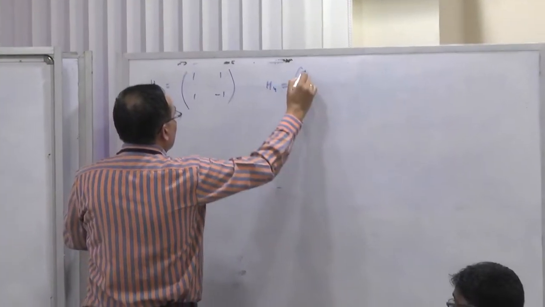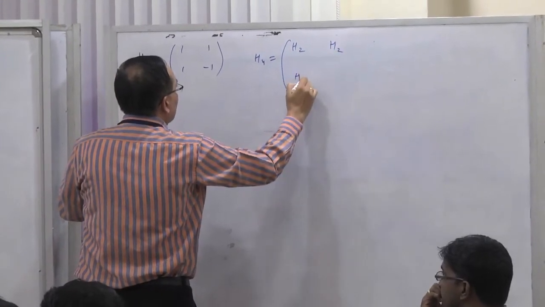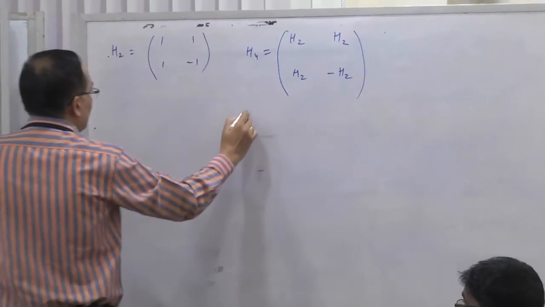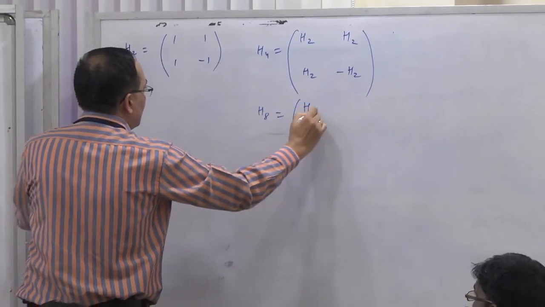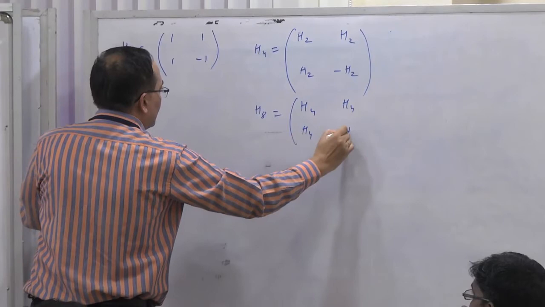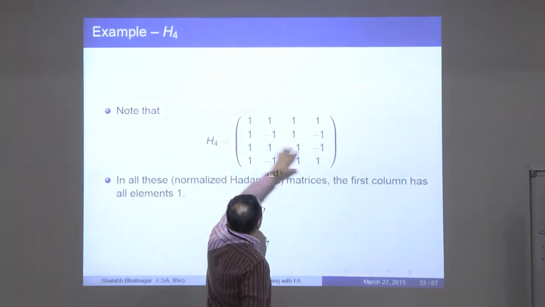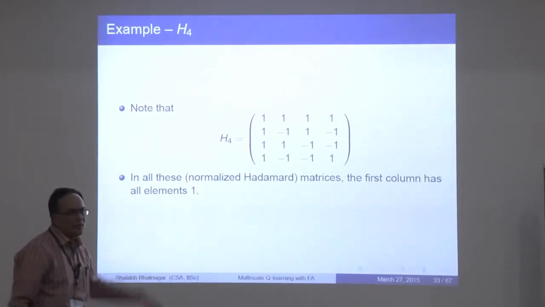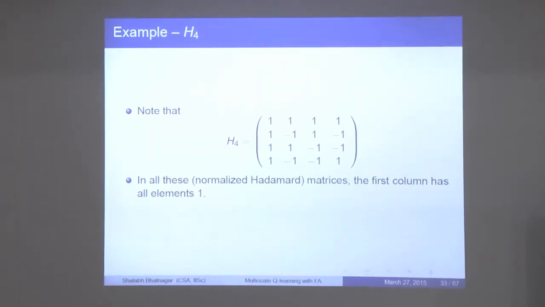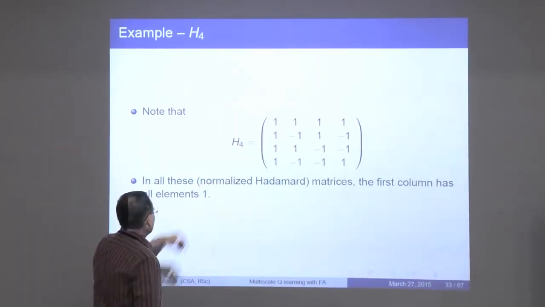So the next matrix H4 is H2, H2, H2 and minus H2. And so on. So H8 will be H4, H4, H4 and minus H4. In that manner you can generate any matrix that has dimension 2^n cross 2^n, n being a variable. So here is an example. If you put H4, this is H2, this is H2, this is H2, and this is minus H2. These matrices are called Hadamard matrices, normalized Hadamard because the first row and the first column are ones.